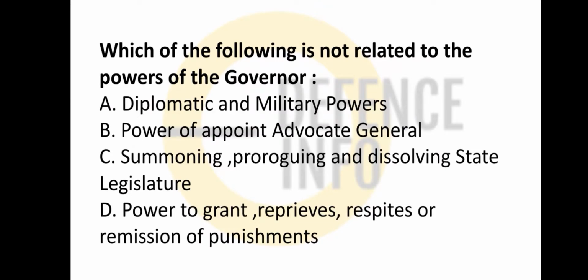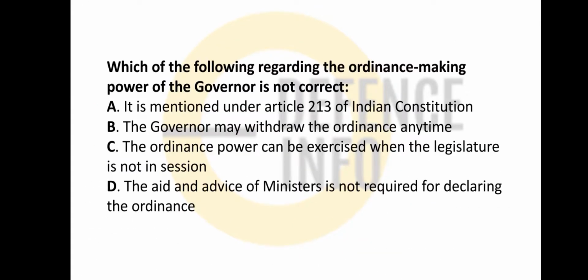Which one of the following is not related to the power of the government? See, they don't have diplomatic and military power. Okay. Rest, he can appoint the advocate general, summon and prorogue the state legislature, and has the power to grant, deprive, rescind or remit punishment. So option A is the correct one. He is not related to the diplomatic and military power.